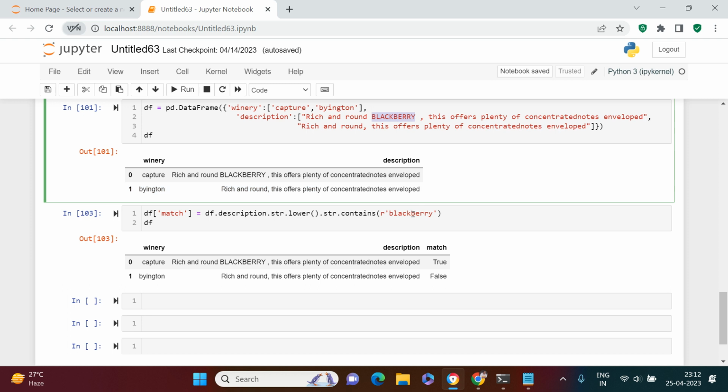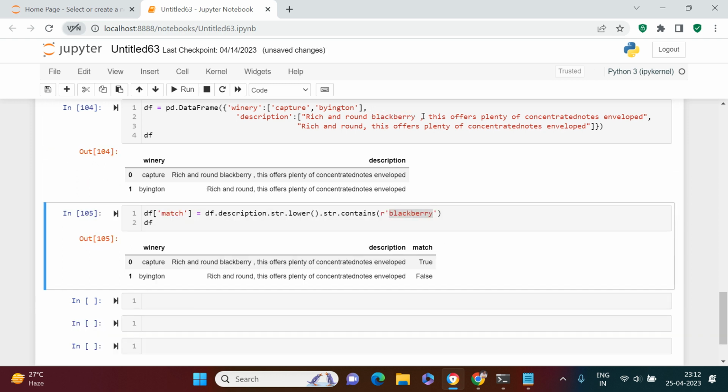Now let me just convert it back into the small letter. Now there is another problem. If you notice, previously it said that it should not be a substring of a word, right? So for example, you see it is written like this: round blackberry. Now if you see, both of these two words are together. Let's run this and let's see if it gives a match. It still says a match, while it should not be. We don't require this. In this condition we need to say that it's not a match, right? So how to figure that out?